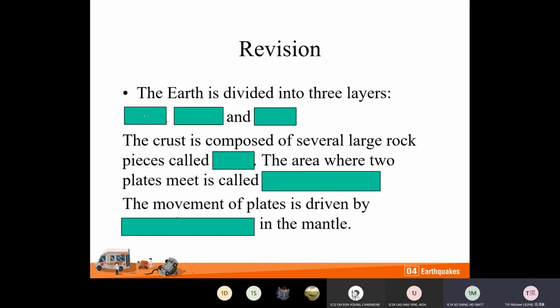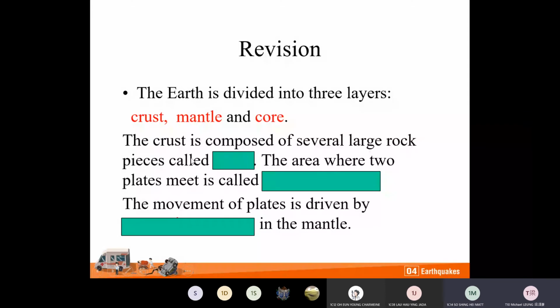Okay, so let's look at the answer. Crust, mantle, and core. Okay, next. The crust is composed of several large rock pieces called, how do we call the large rock pieces? And then the area where 2 plates meet is called what? And then the movement of plates is driven by what in the mantle? Please type your answer.